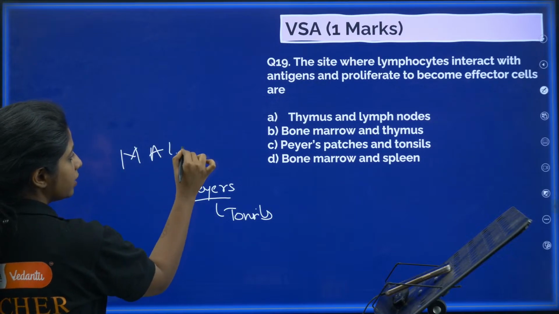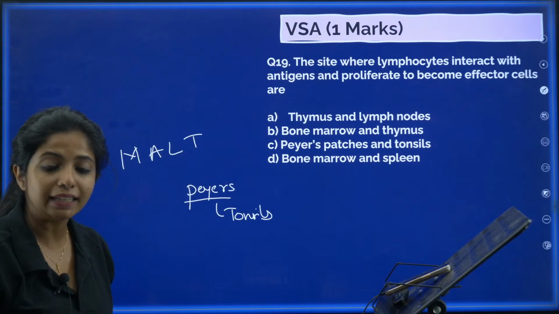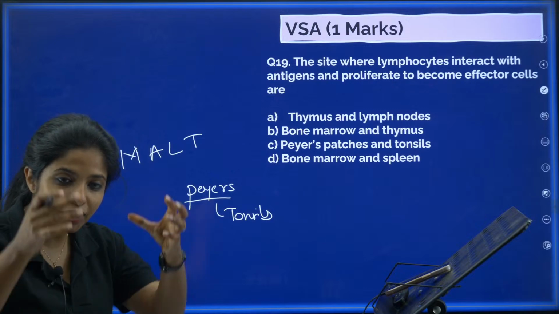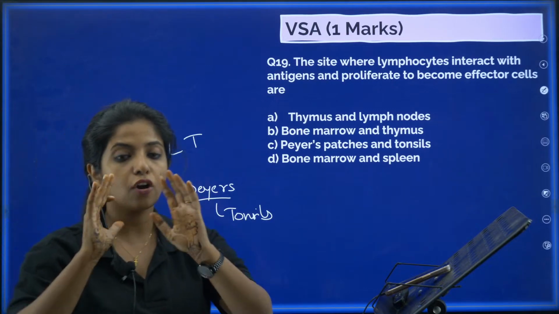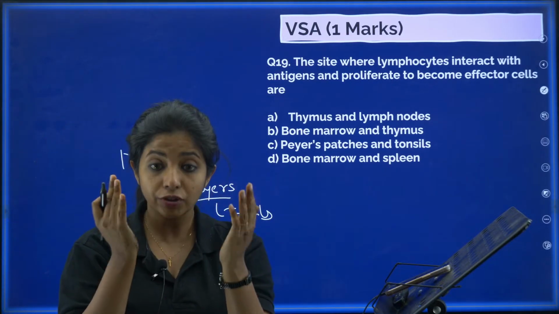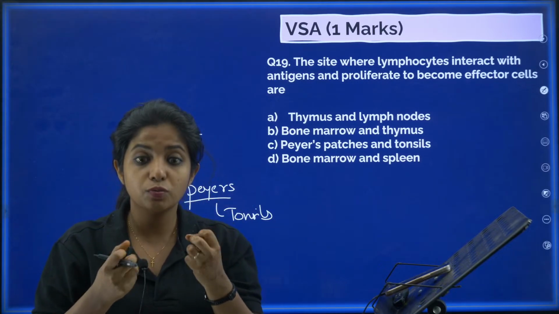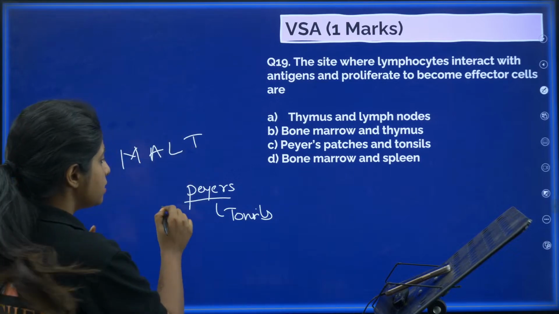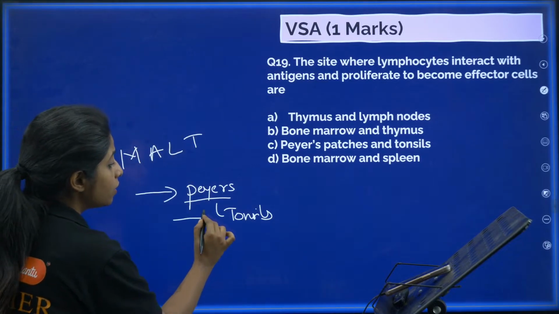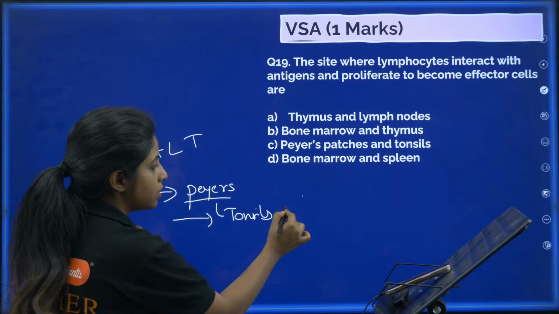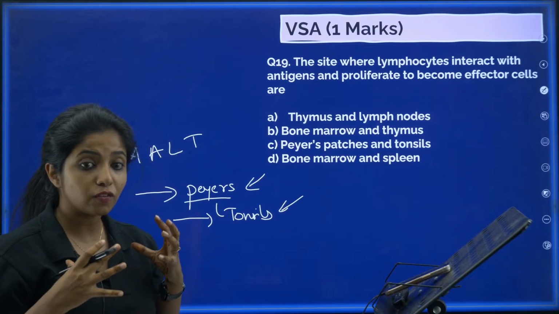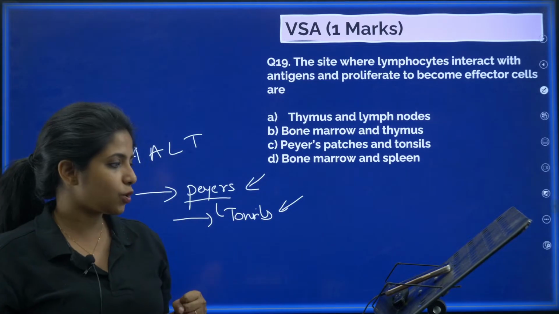You know what is MALT? Mucosa associated lymphoid tissue. What is mucosa? The innermost layer of our gastrointestinal tract, everything is known as mucosa. Now, in this mucosa, there are certain tissues which protect us. One such tissue is Peyer's patch. Another one present over here is our tonsils. All of them have so many lymphocytes and they fight against all these diseases.